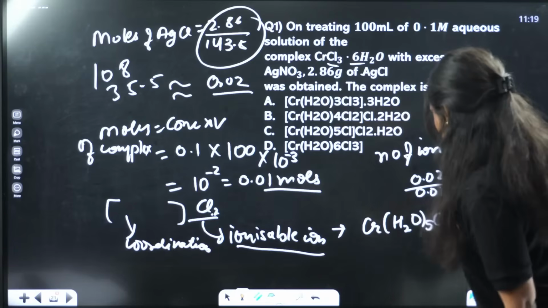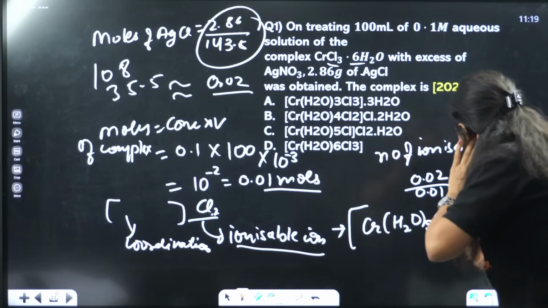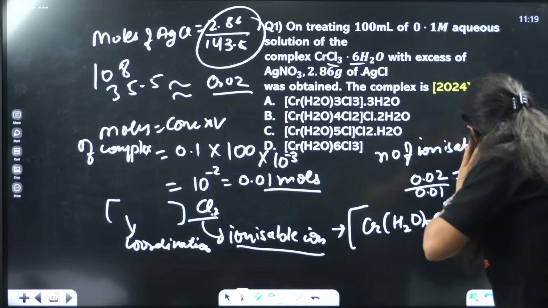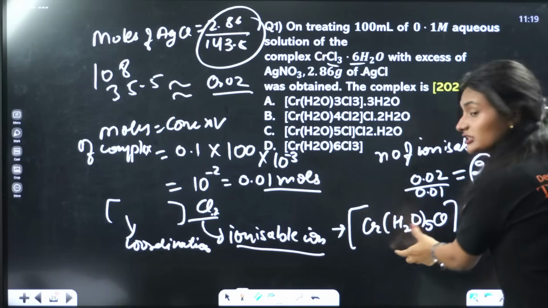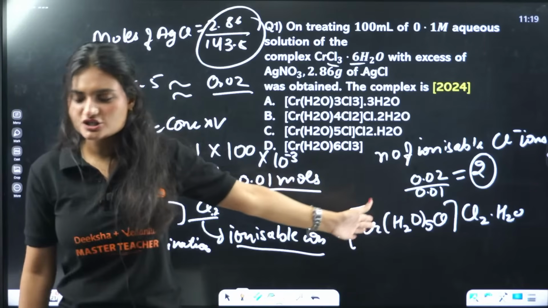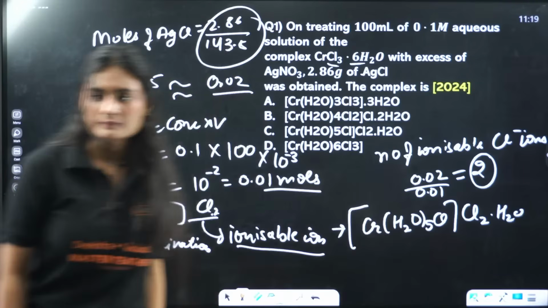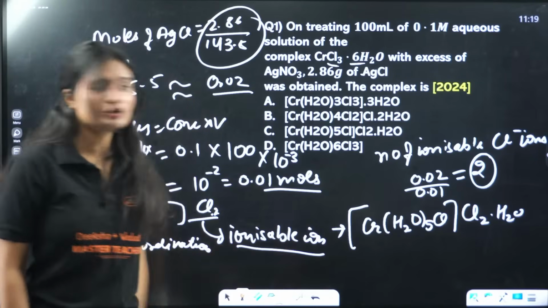So this will look like [Cr(H2O)5Cl]Cl2.H2O. One water molecule is also there, right? Where will that water molecule go? Outside the coordination sphere. That water molecule will go outside the coordination sphere. So this will be the formula of the complex.